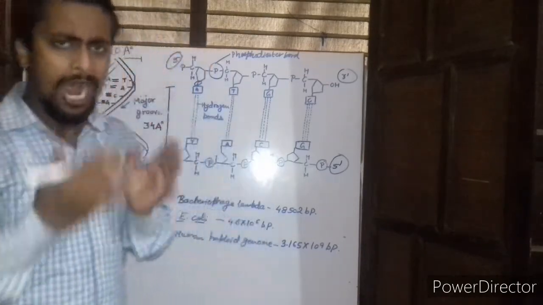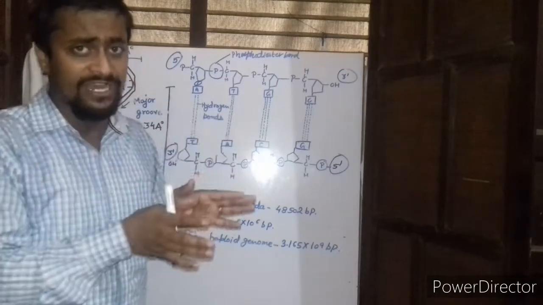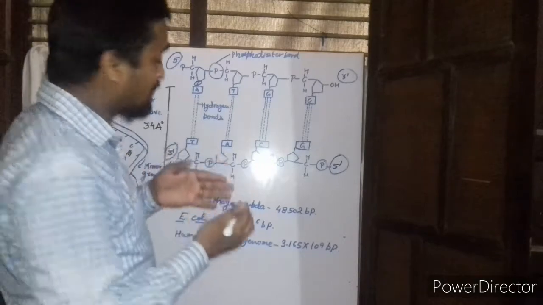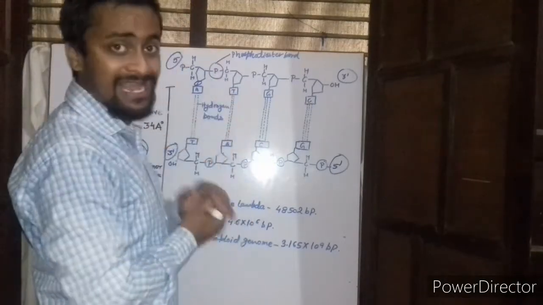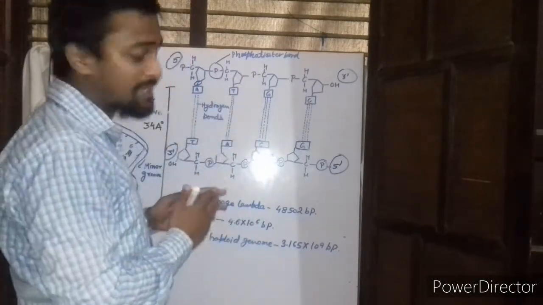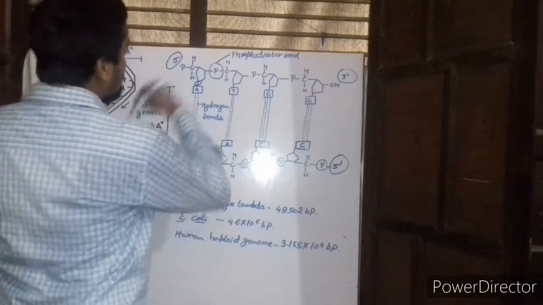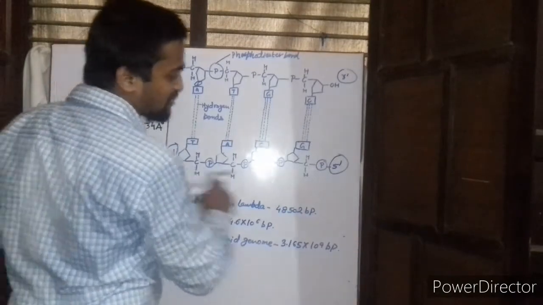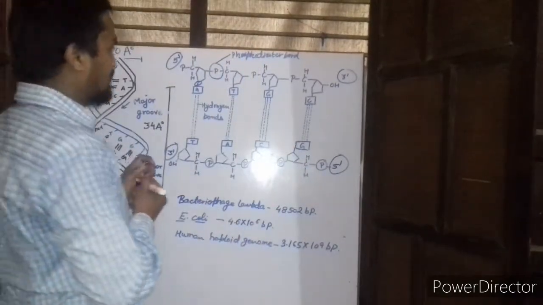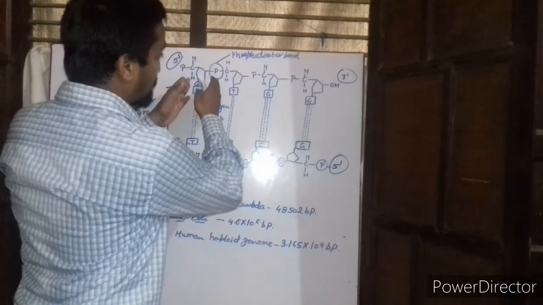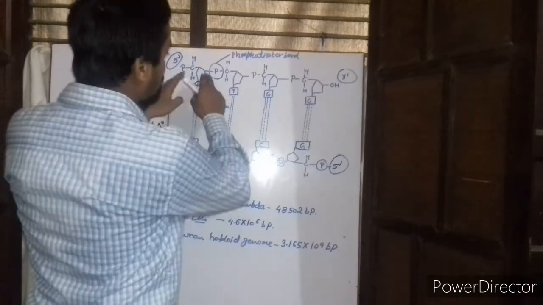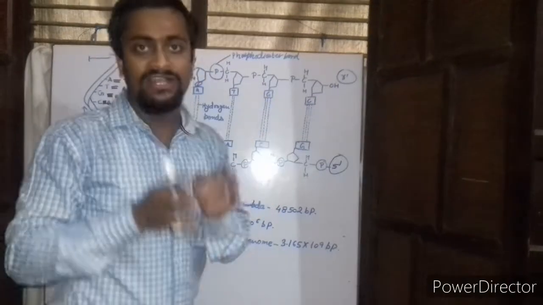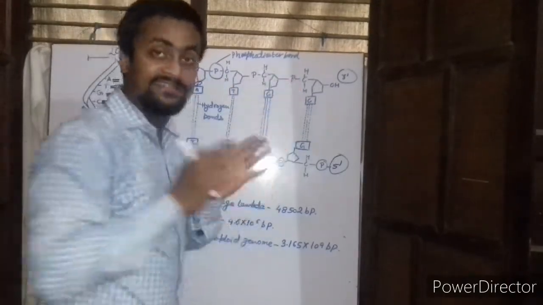Now we will talk about how these sugar and phosphate are bound with each other. Before that, these two strands of the DNA have anti-parallel polarity, which means one strand is running in 5' to 3' direction, while the other strand is running in 3' to 5' direction. The phosphate group in the DNA is bound with the 2-deoxyribose sugar with the help of a bond, and this bond is called the phosphodiester bond.